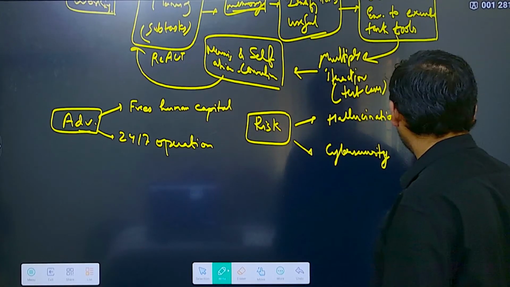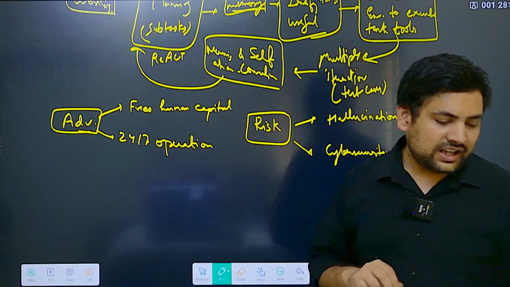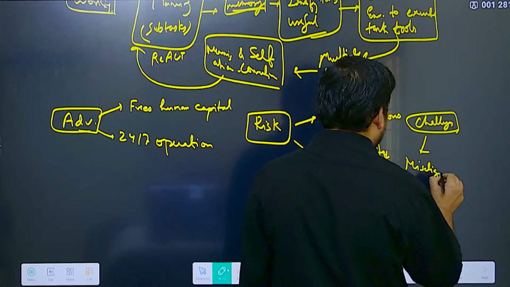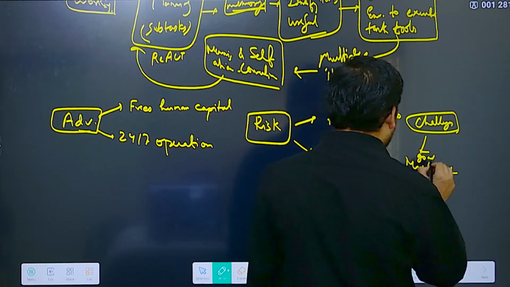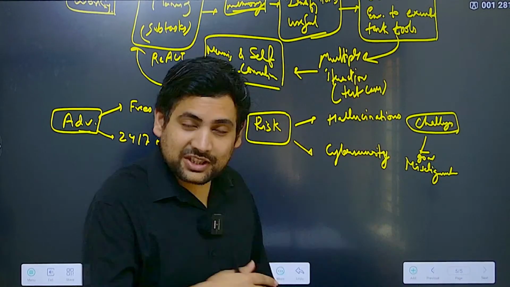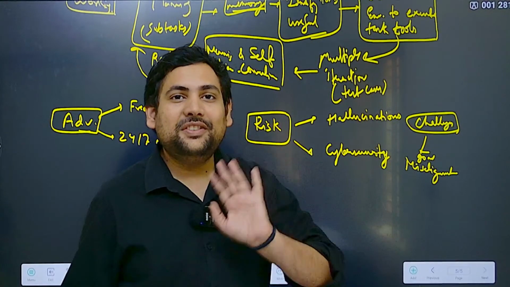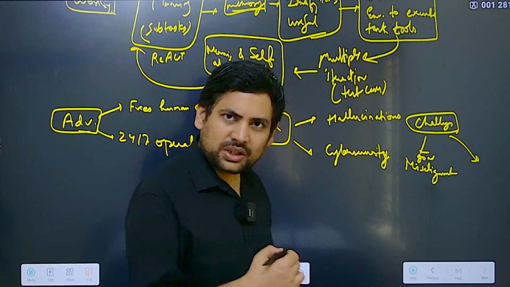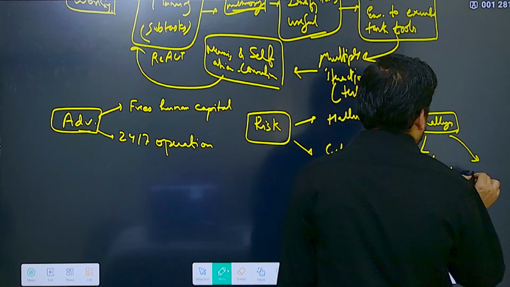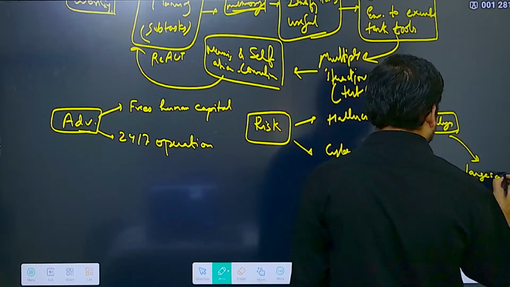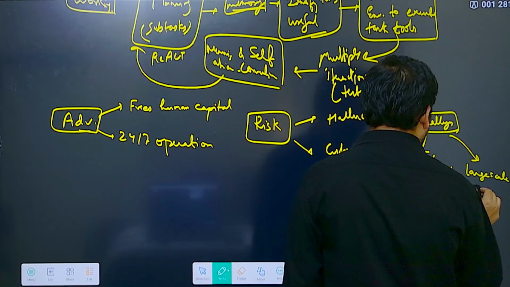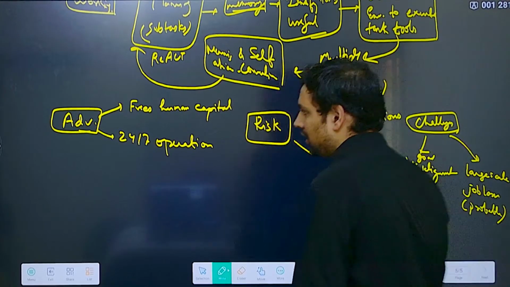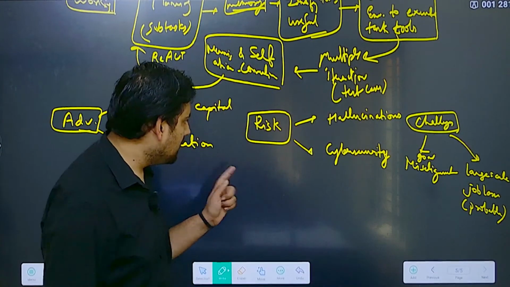Then what are the challenges? One of the major challenges is basically misalignment. What if the goal is misaligned itself? Then it will execute everything, it will not ask you again, and it will execute something wrong. The other thing you can put is with respect to the economy, that is, large scale job losses. This is only a probable challenge. So this is advantages, risk, and challenges.